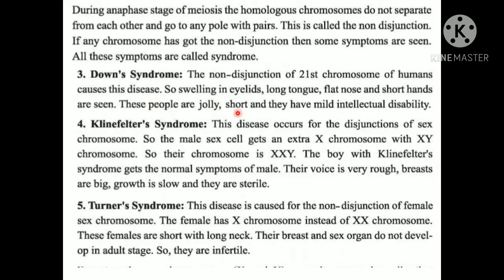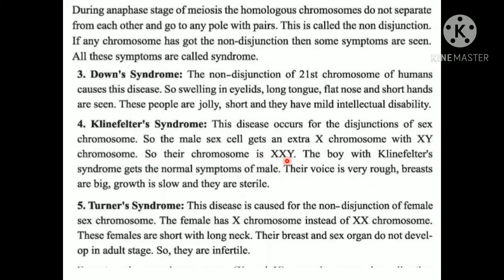These people are jolly, short, and they have mild intellectual disability. Now, Klinefelter syndrome. These diseases occur from the disjunction of sex chromosomes. Here you can see Down syndrome is from non-disjunction and Klinefelter's syndrome from disjunction. So the male sex cell gets an extra X chromosome along with the XY chromosome. So their chromosome is XXY.